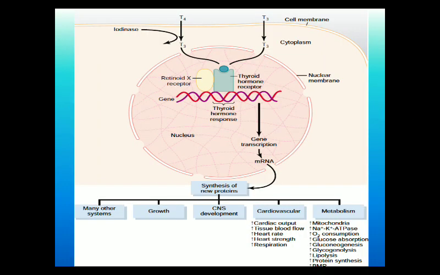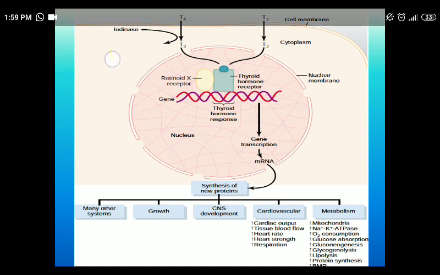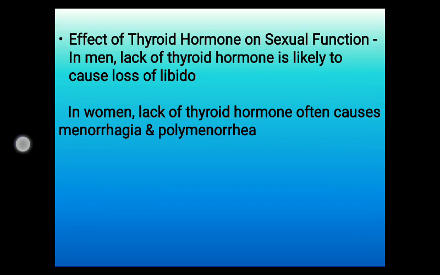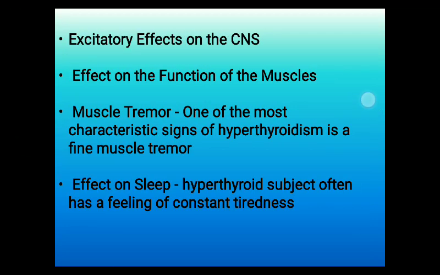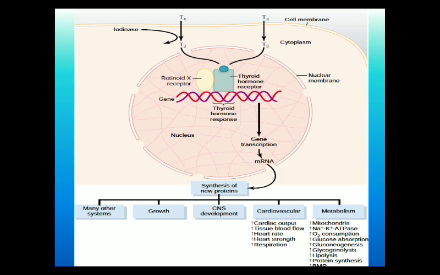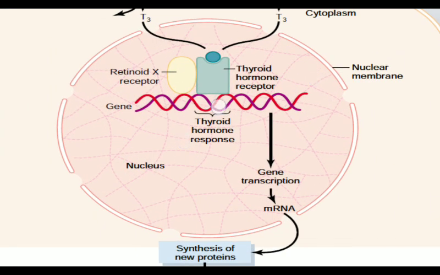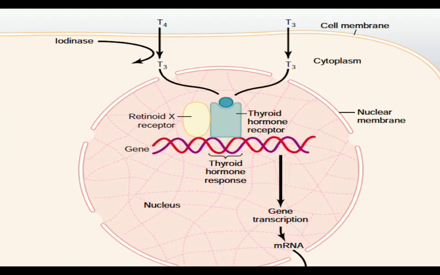The receptor for thyroid hormone is situated inside the nucleus. So the T3 and T4 produced from the thyroid gland has to pass the cell membrane, and it reaches the nucleus to bind onto the thyroid hormone receptor.